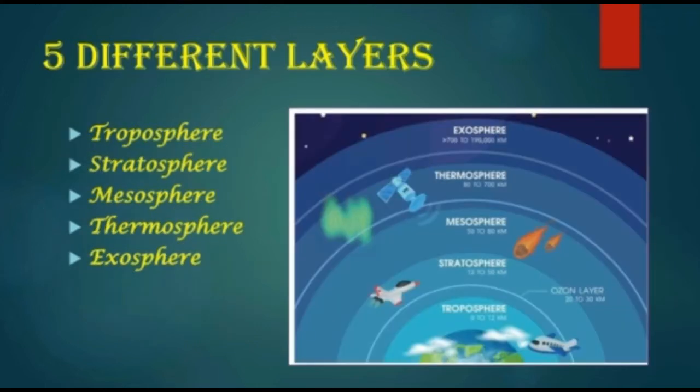Atmosphere is divided into 5 different layers. The layers from the bottom upwards are called troposphere, stratosphere, mesosphere, thermosphere and exosphere.